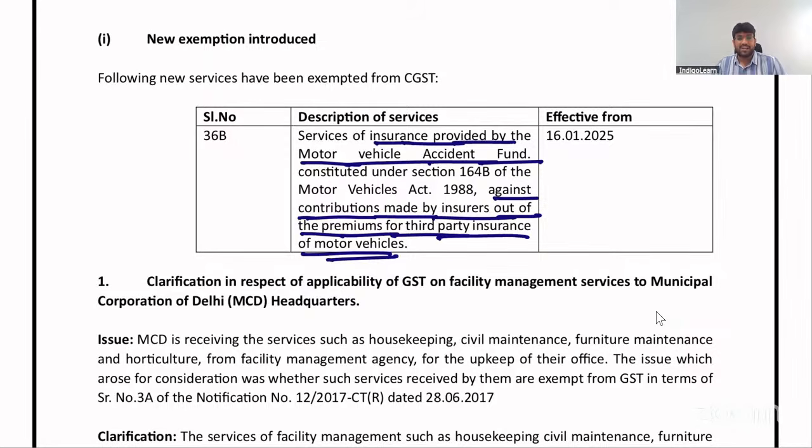So insurance provided by the Motor Vehicle Accident Fund against contribution made by insurer out of the premium paid for third-party insurance. Generally, we take third-party insurance for vehicle. What happens is that, imagine when accident is done, insurance can be claimed by the counterparty also. That's called third-party insurance. Next.